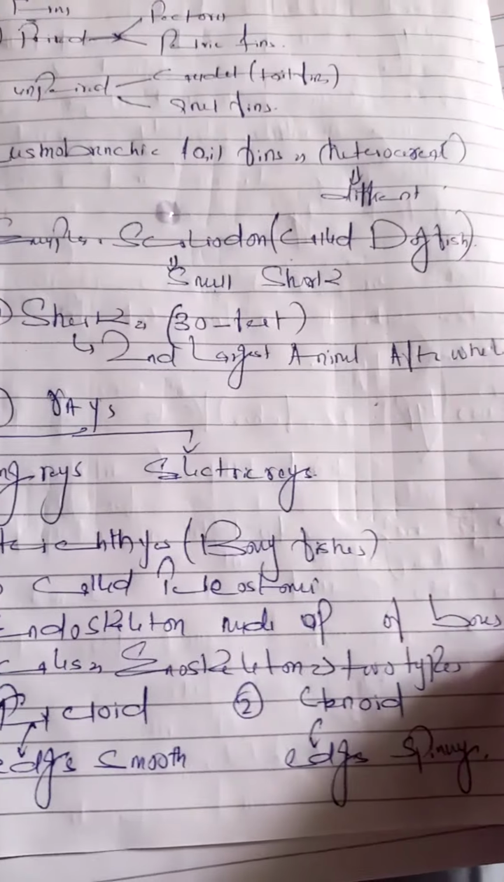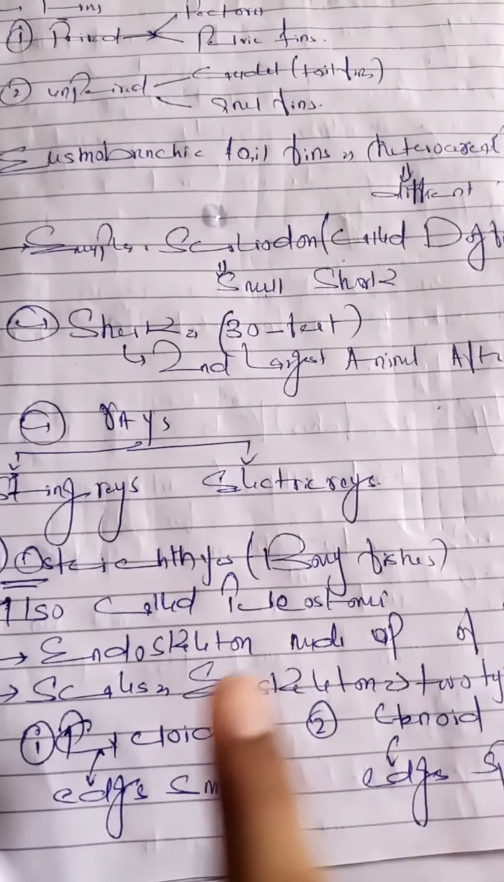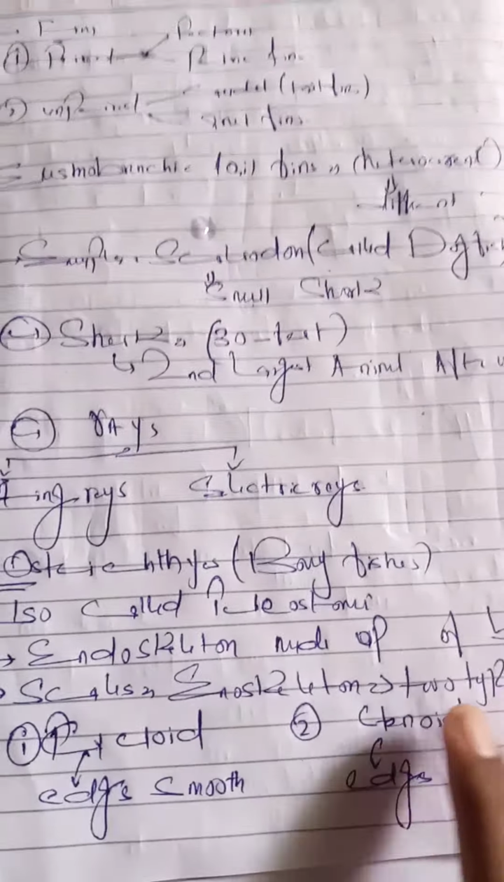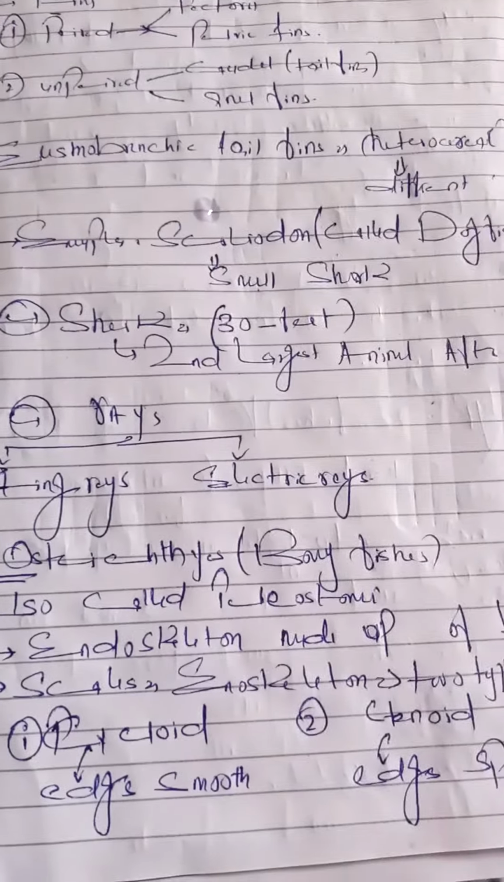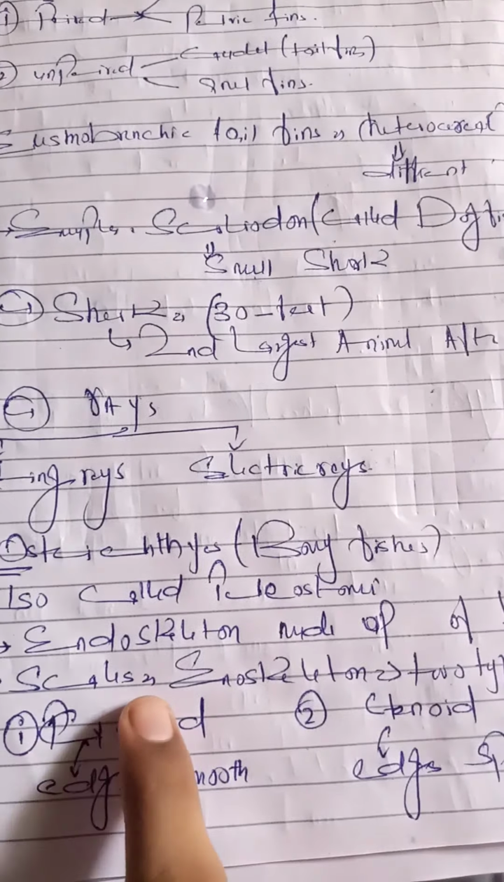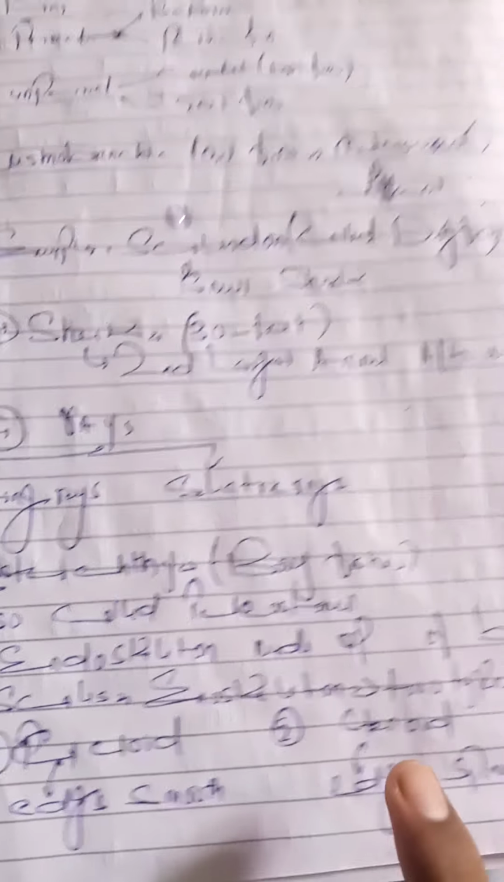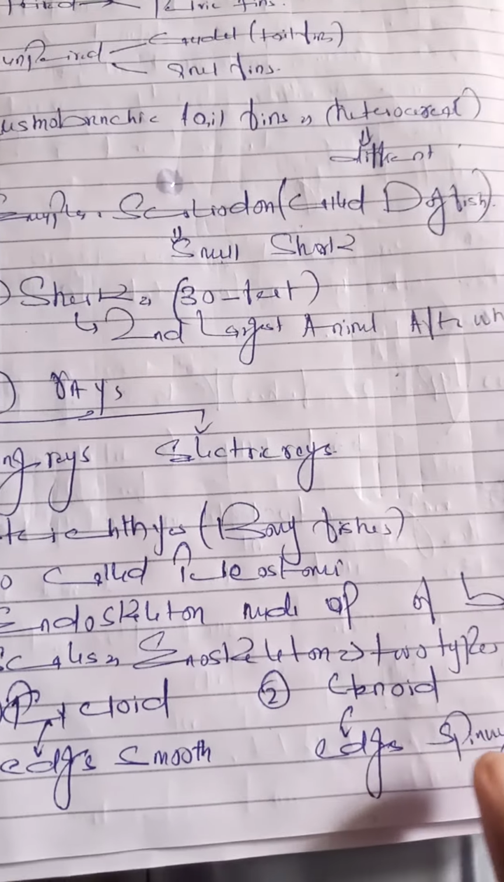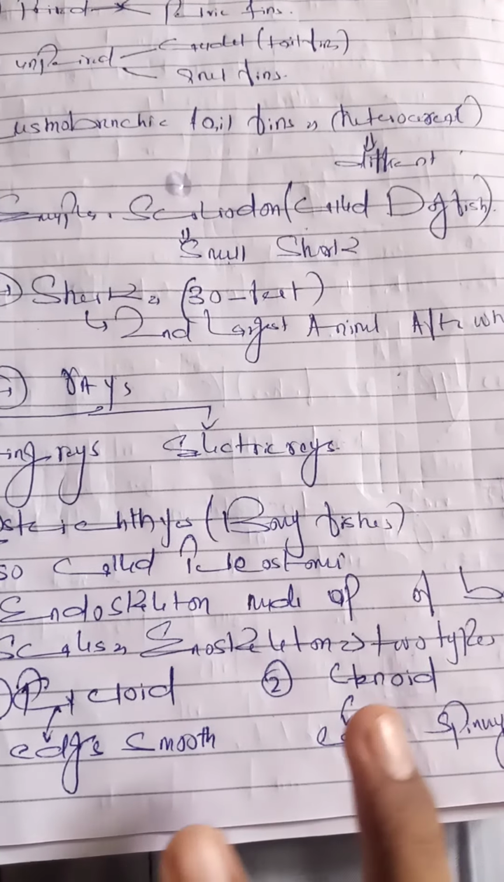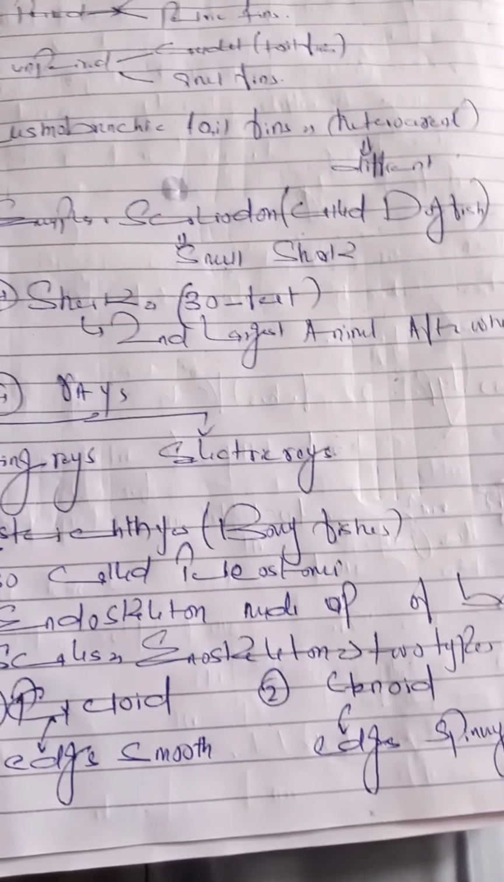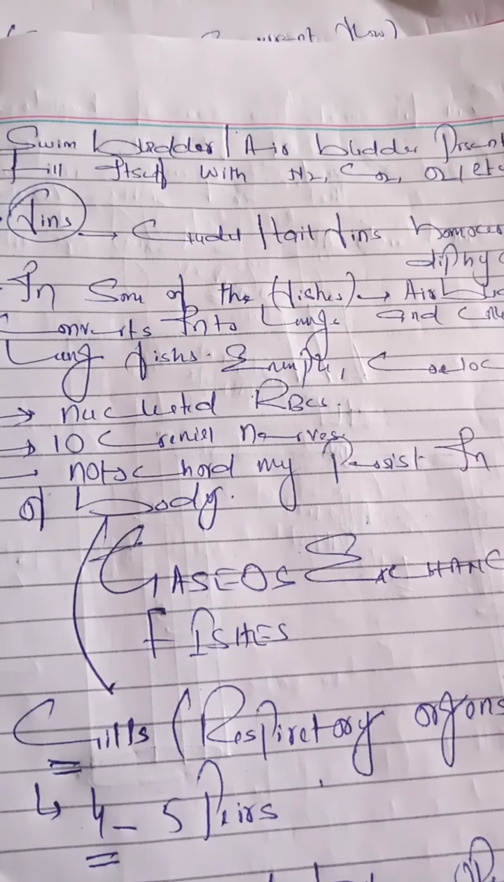But in Osteichthyes, there are two types of scales. These are cycloid and ctenoid that form their exoskeleton. Cycloids are the scales whose edges are smooth, and ctenoids are the scales whose edges are spiny. So both can be present in these fishes.